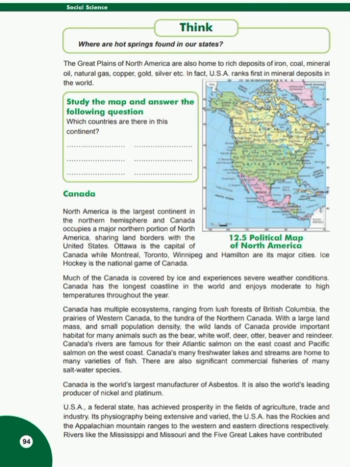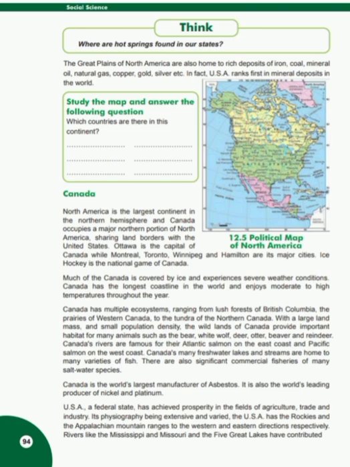Canada. North America is the largest continent in the northern hemisphere, and Canada occupies a major northern portion of North America, sharing land borders with the United States. Ottawa is the capital of Canada, while Montreal, Toronto, Winnipeg, and Hamilton are its major cities.